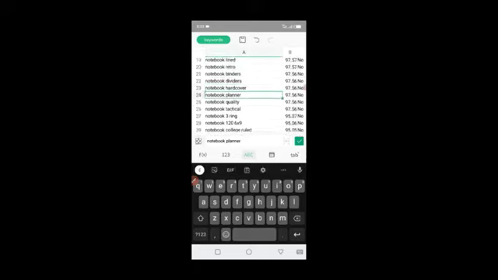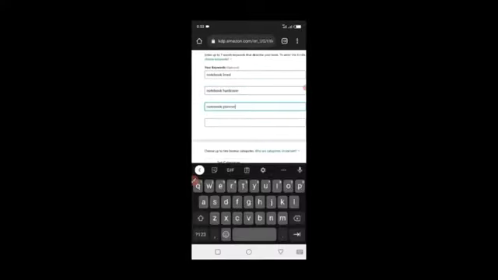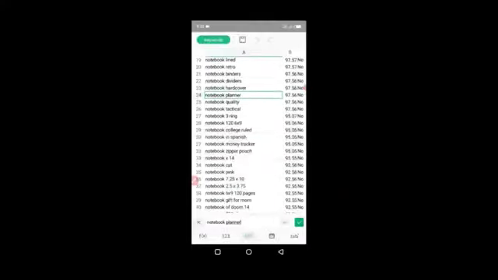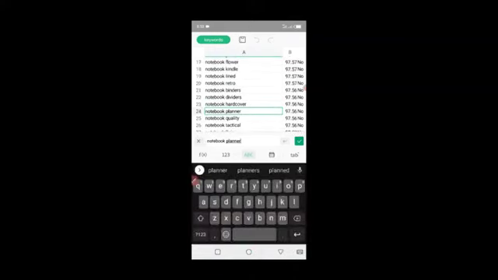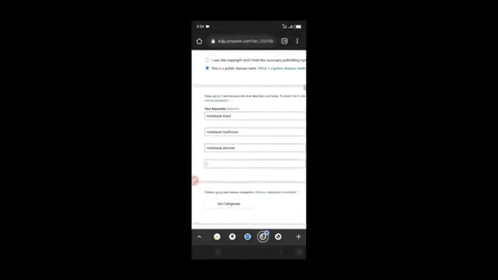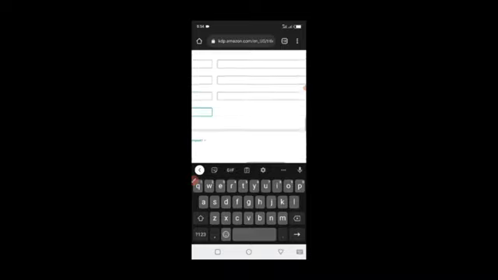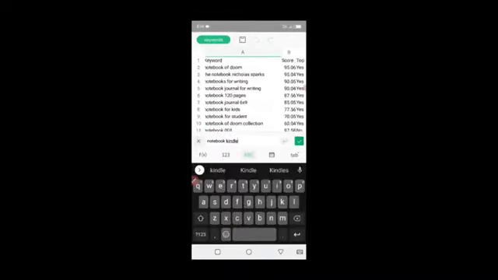I can copy notebook planner, right? Notebook planner. I'll paste it here. I'll copy notebook Kindle. I'll select all. I'll copy. Right, so it's as simple as that. I'm going to paste it here. You can have them off heart and just type them in. I'm just going to go to lowers 95.